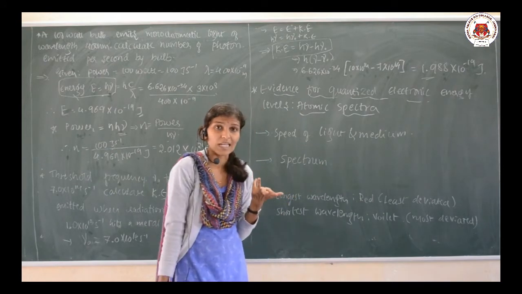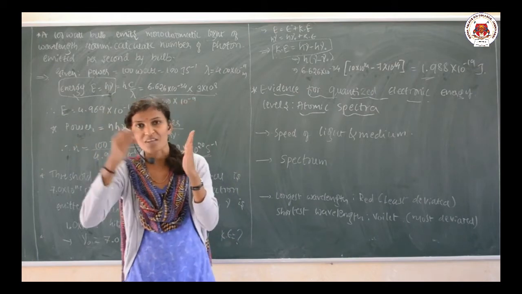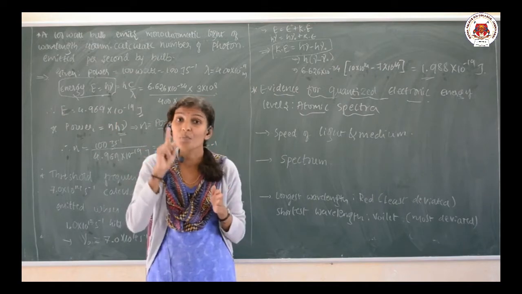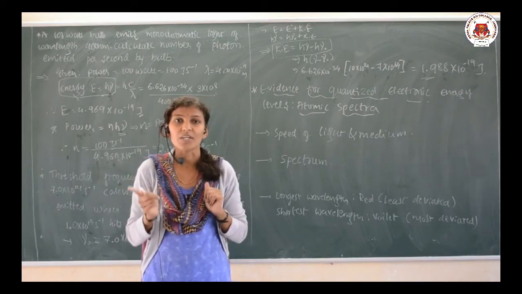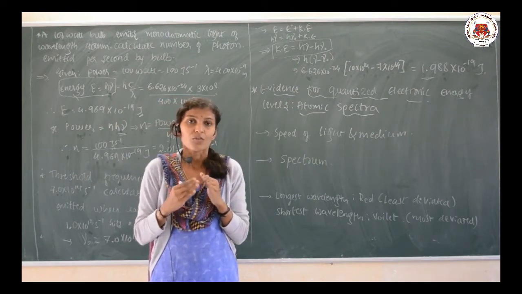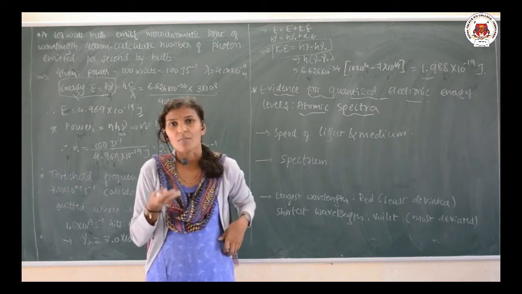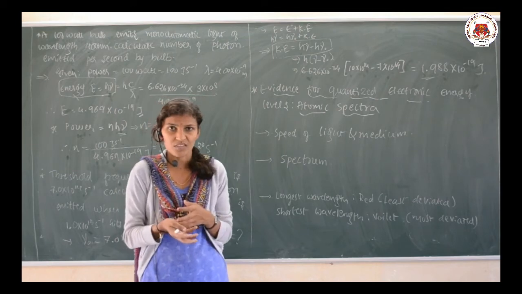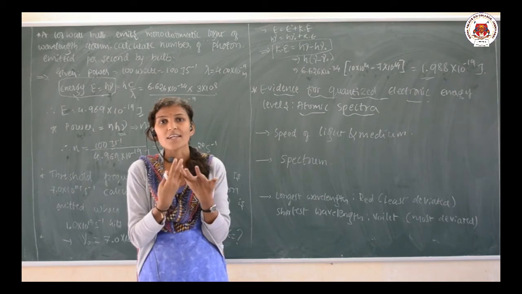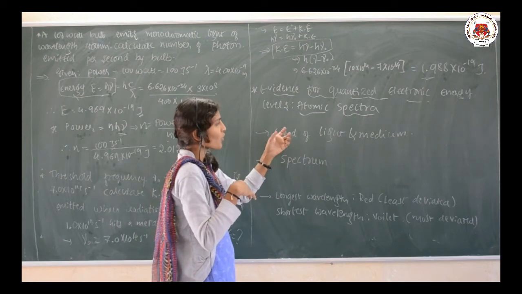The speed of the light depends upon the media where it is passing. Suppose two media are there, and light is passing from one media to another media, the speed of light depends upon the media. That is why the light deviates from its original path when it passes from one media to another. Maybe you already studied this in physics.